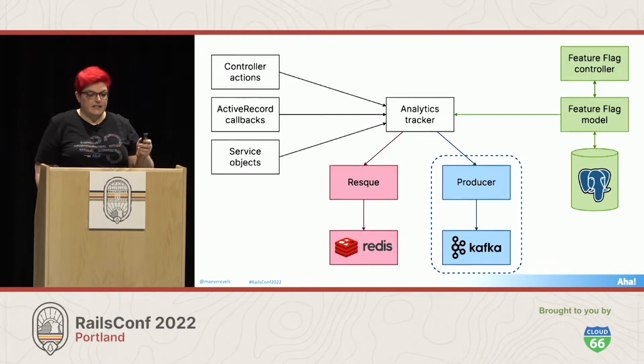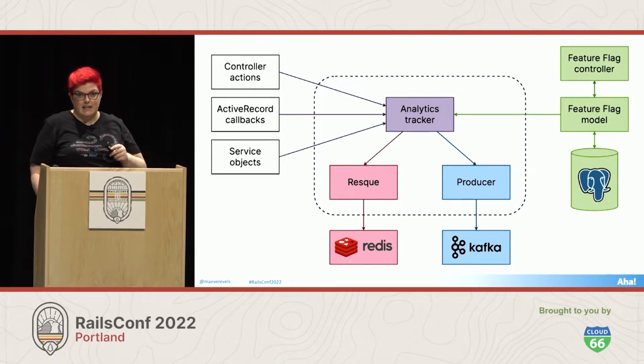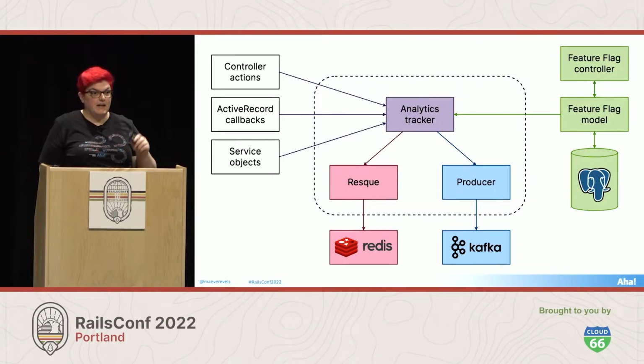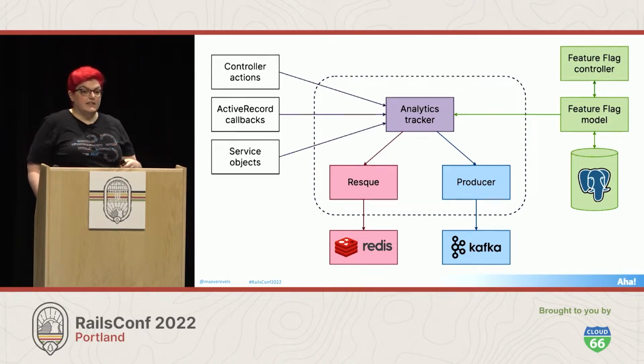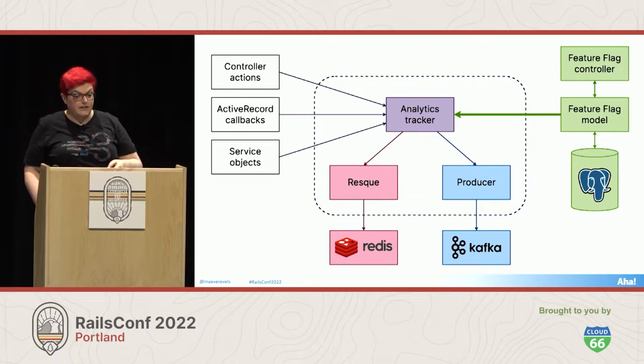But for my tests, I concentrated on the seam around the analytics tracker and all of the application code that it uses in order to manage background processing. So let's look at the arrows that cross this seam. Anything that points towards the inside is an enabling point. So the feature flag model is where we decide whether we're going to send the data to either Redis or Kafka.